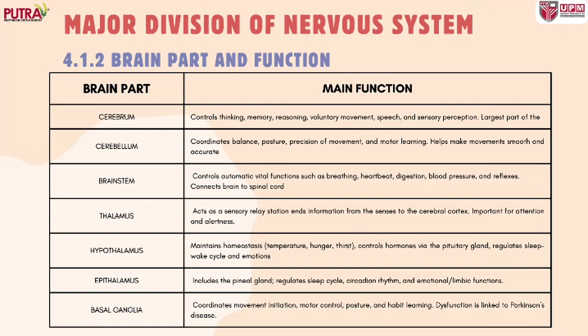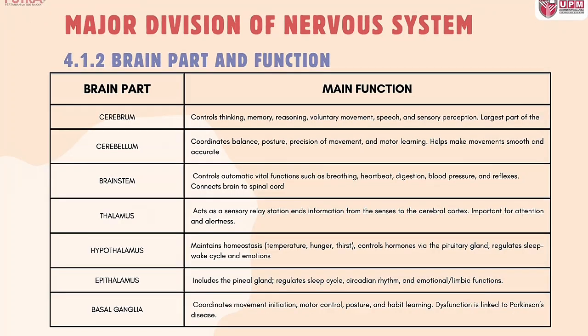The thalamus acts as a sensory relay station. The hypothalamus maintains homeostasis. The epithalamus includes the pineal gland. And last but not least, the basal ganglia coordinates movement initiation.